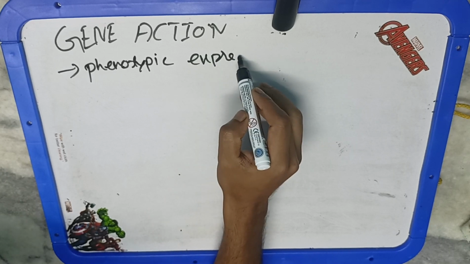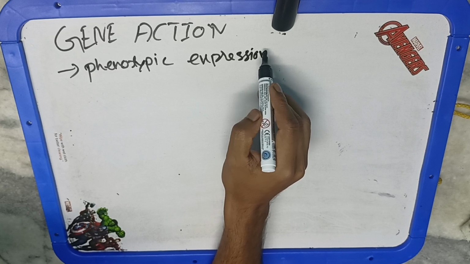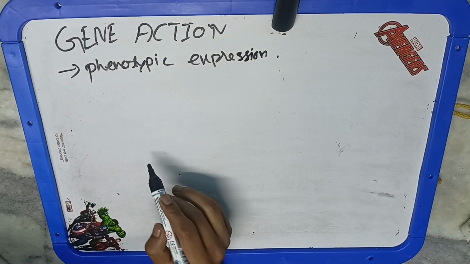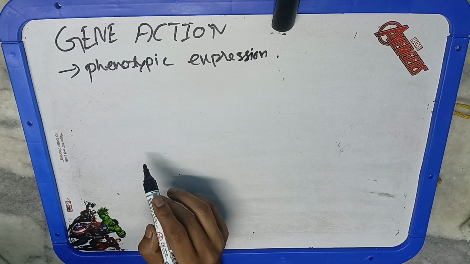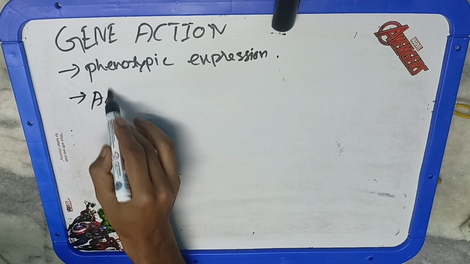Genes are controlling the phenotypic expression, meaning if this condition is there, we will call the organism tall. If this is the condition, again, according to the law of dominance, the individual will be tall. And if this is the condition, we will call this individual dwarf, according to the combination. So genes control the phenotypic expression of various characters, not only height but all characters. Alleles of a gene may interact with one another in a number of ways.